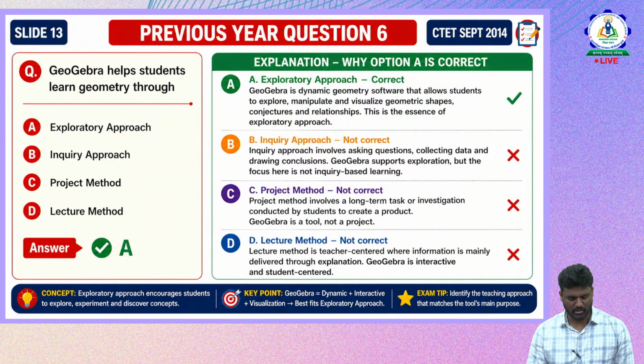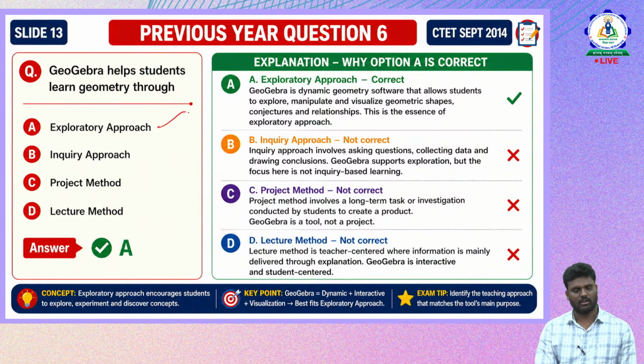Now coming to another question. GeoGebra helps students learn geometry through: option A is the exploratory approach, option B is the inquiry approach, option C is the project method, option D is the lecture method. There are four options as given. So which is the correct answer?